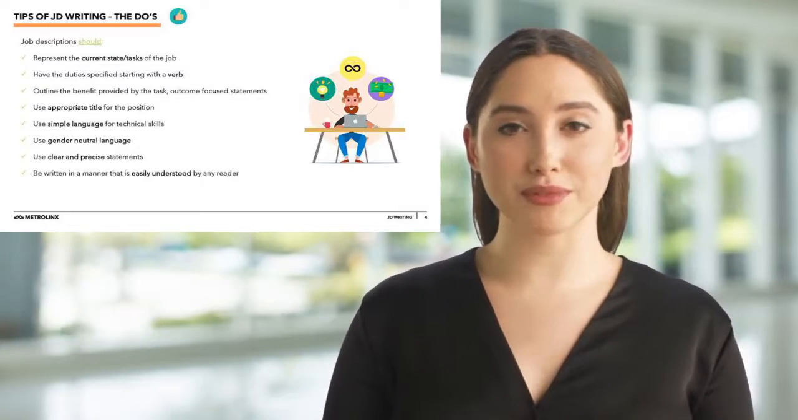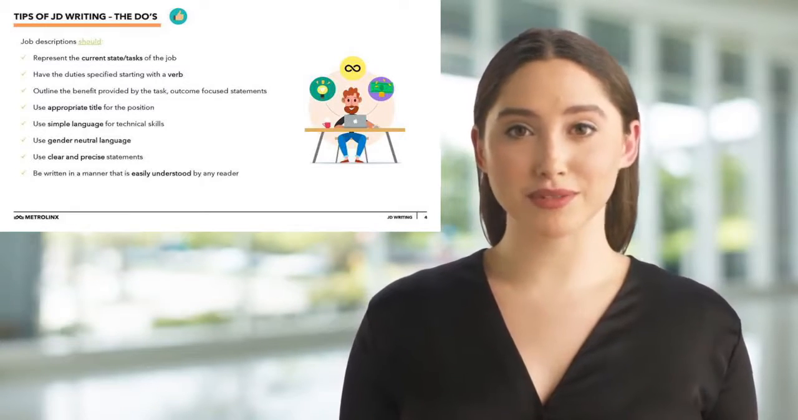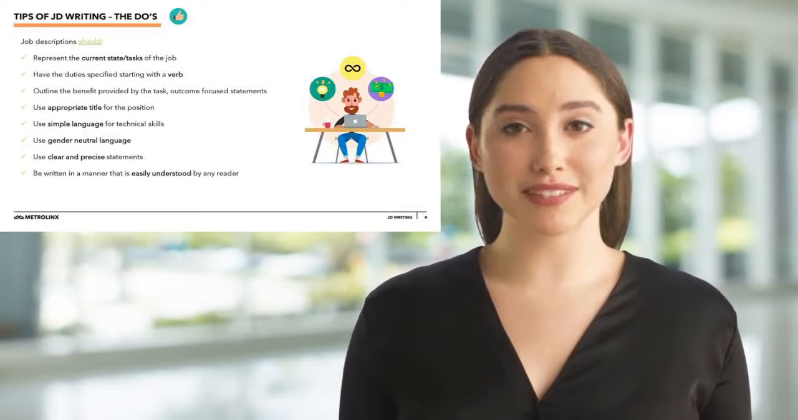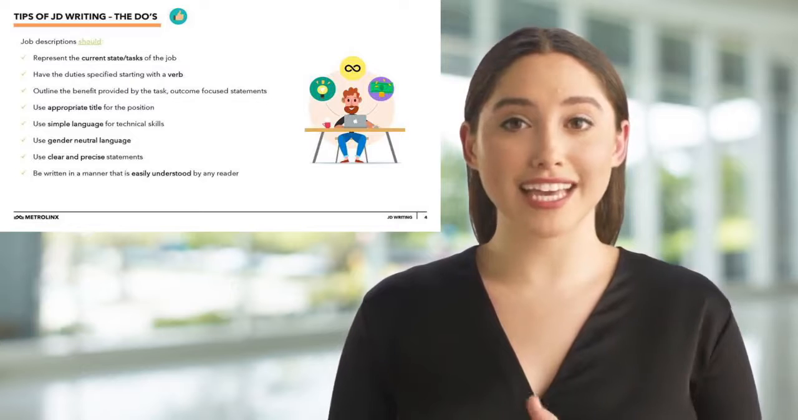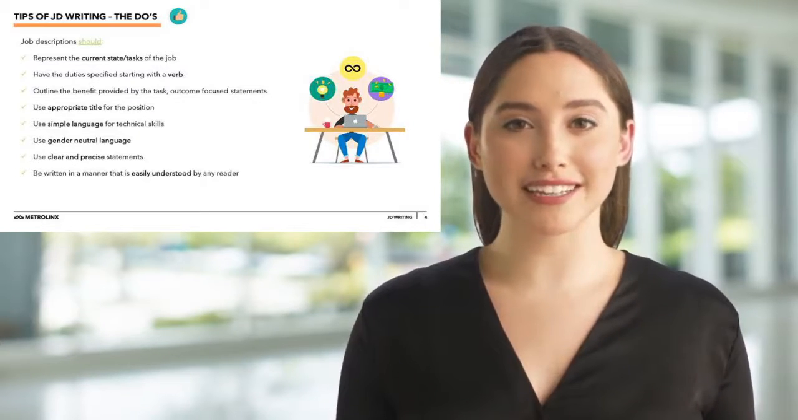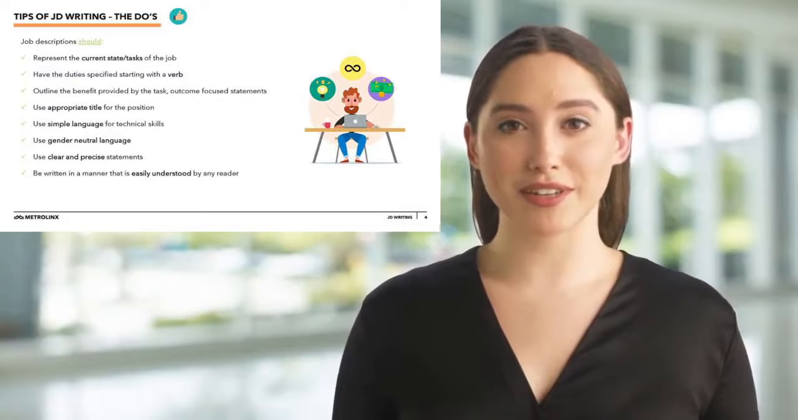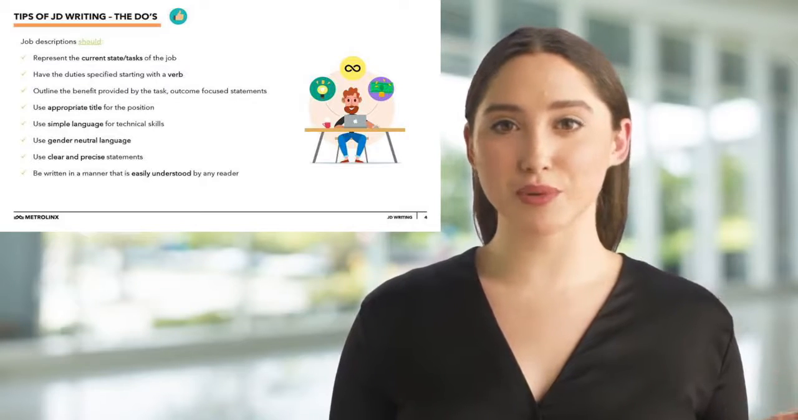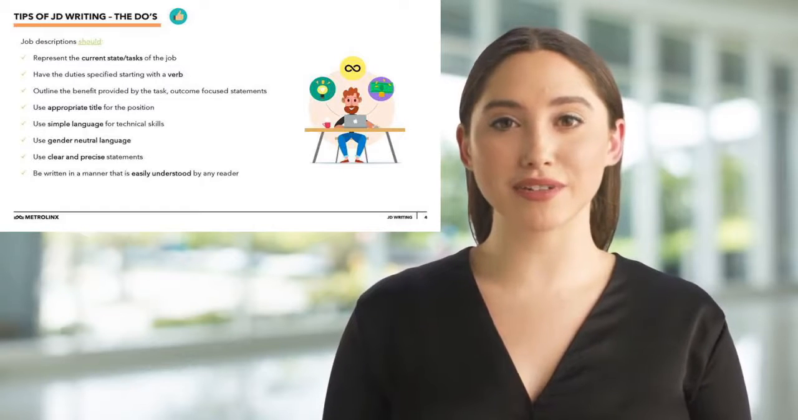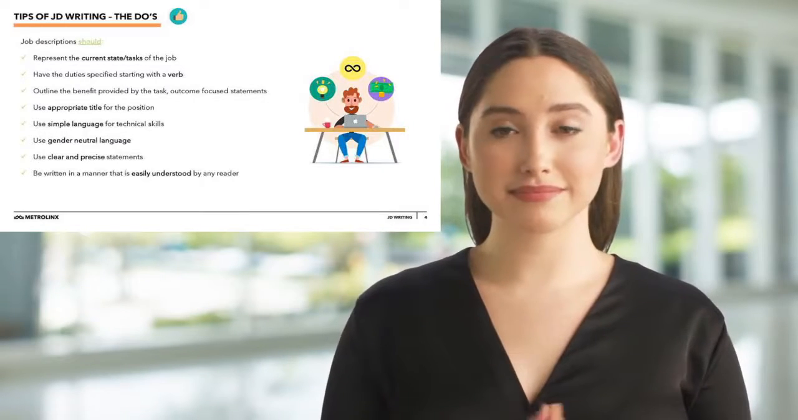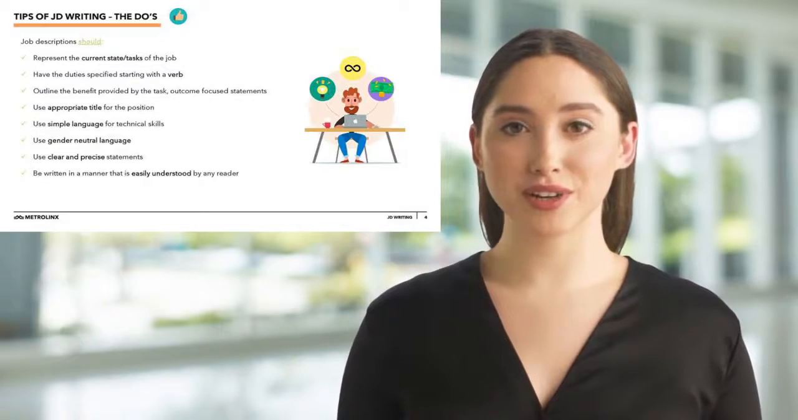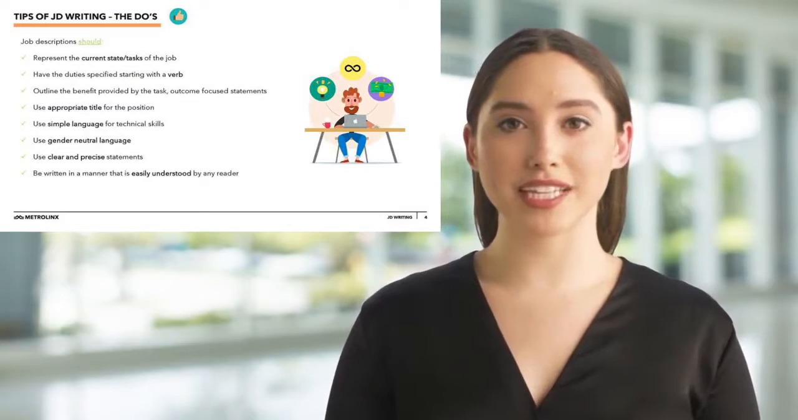Use simple language for technical skills. When writing your job description, try to avoid language that is too technical. Language needs to be made reader-friendly and avoid technical jargon. Write the JD in a manner that is easily understood by any reader using clear and precise statements. We want our JD to be written so that someone without a technical background can understand the position with relative ease. In other words, we may recommend not calling something Monte Carlo analysis, as many people may not understand what it is.